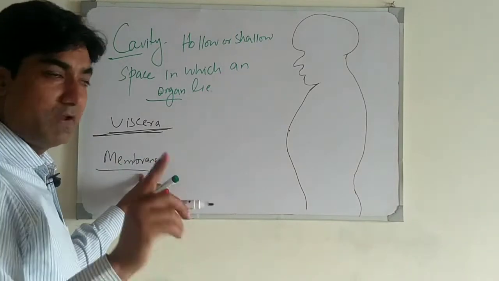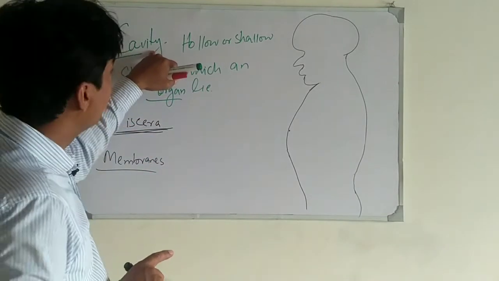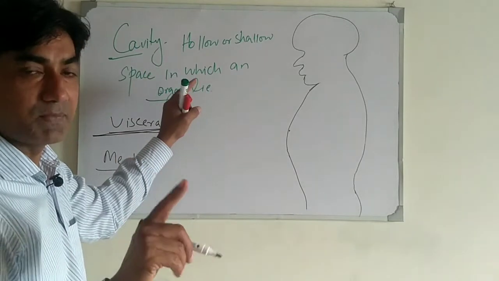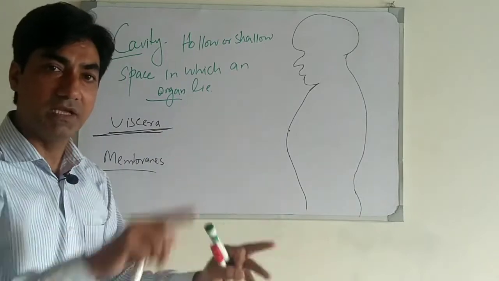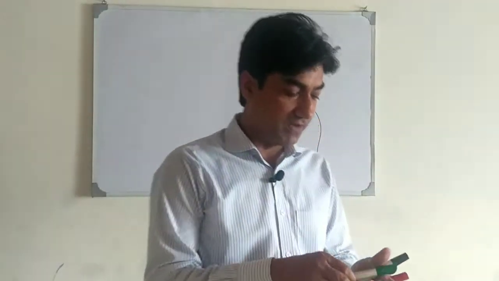Now we will focus on membranes as well as cavities.